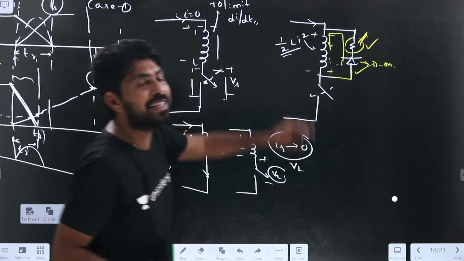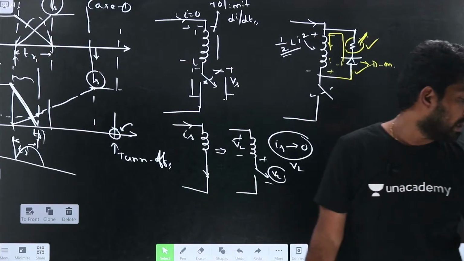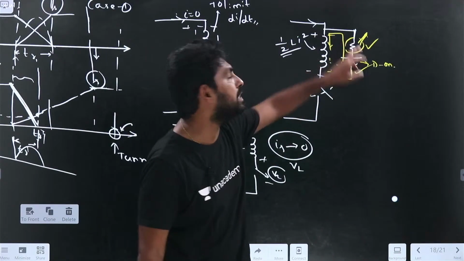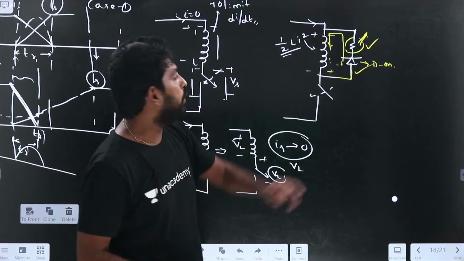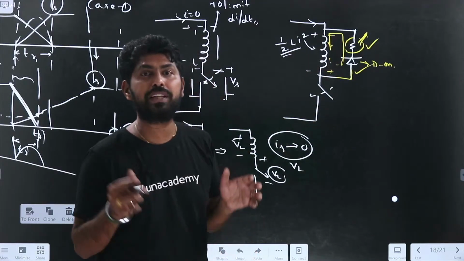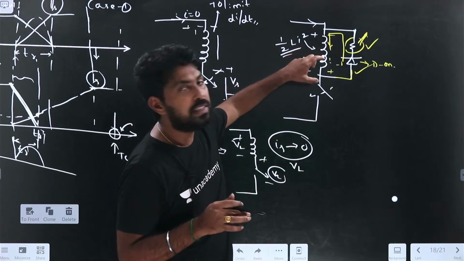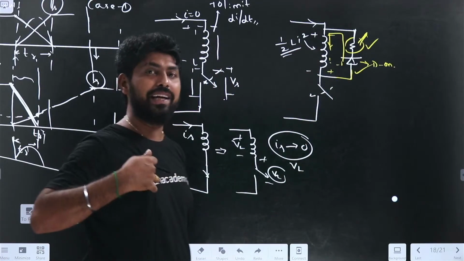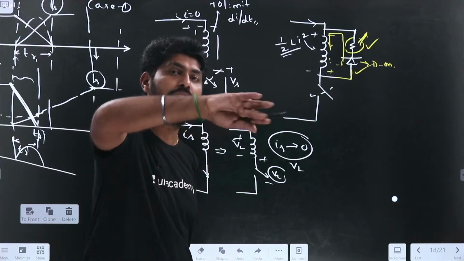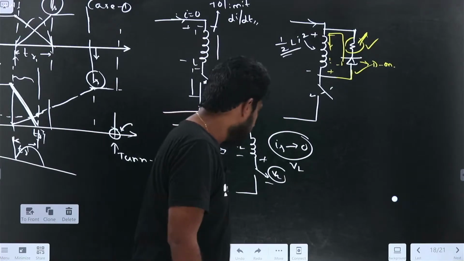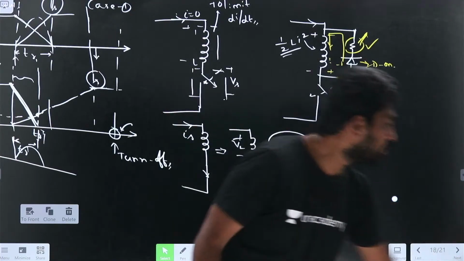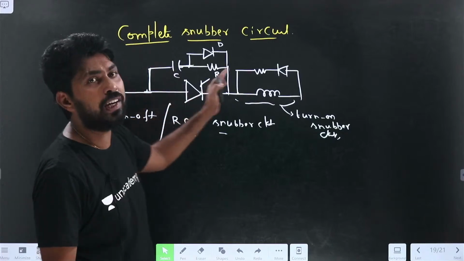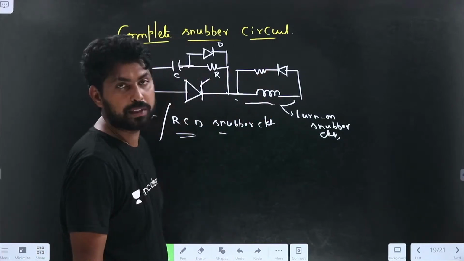So how is the practical circuit implemented? It is implemented by using a diode and resistance across the inductance. If I keep the diode and resistance across the inductance, whatever the high voltage, the diode will be in the on condition. So whatever energy is stored in the inductance will be recovered through the resistance, right? This is the complete snubber circuit, which is the combination of the turn on snubber circuit and the turn off snubber circuit.